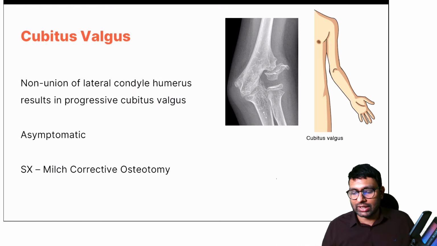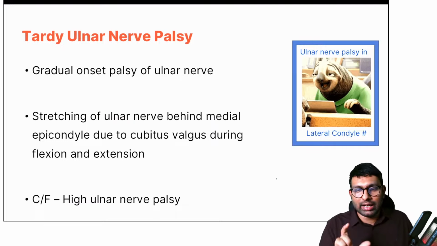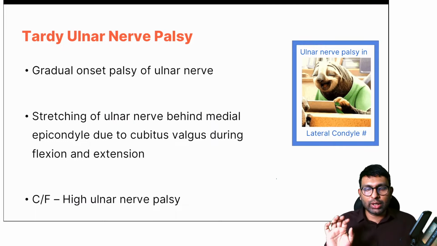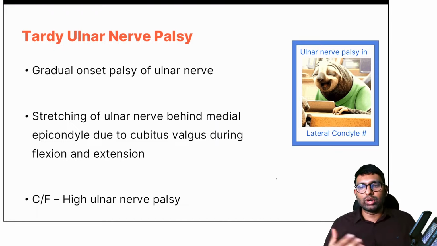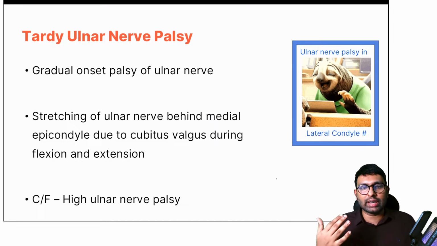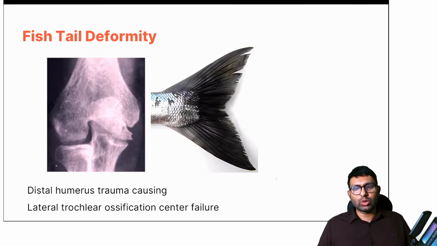Okay, so these are the complications that you see. Cubitus valgus is one of them, not cubitus varus, and most of the time it is asymptomatic. If it is symptomatic and very severe, you can do a Milch corrective osteotomy. That is the treatment followed in cubitus valgus. And then there is tardy ulnar nerve palsy. The reason we call it tardy is because it is very slow, maybe occurring within 2 or 3 years of developing cubitus valgus, and usually it will be a high type of ulnar nerve palsy. Okay, that is one thing.